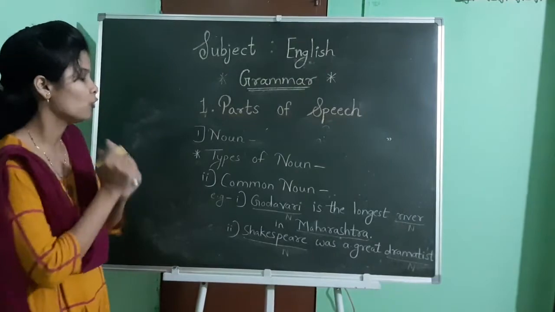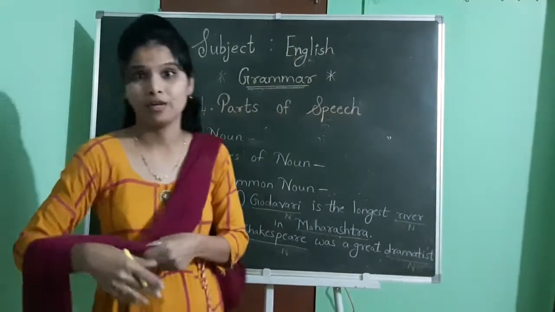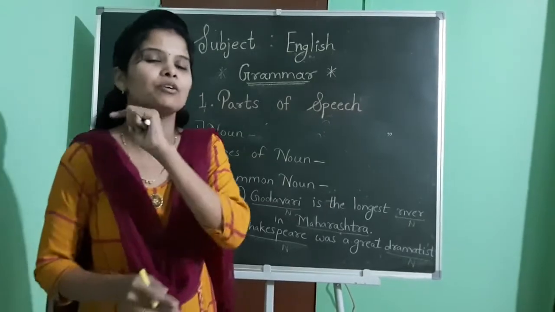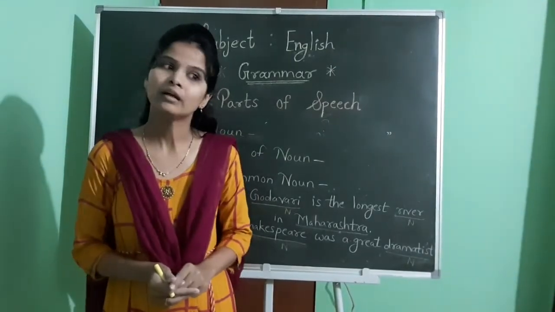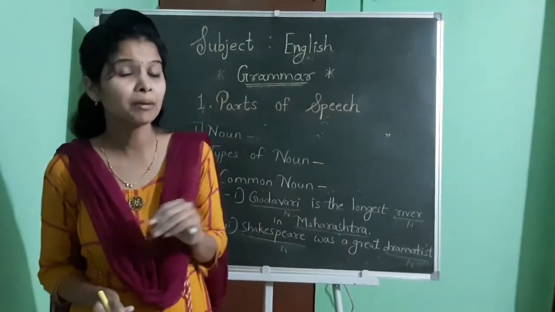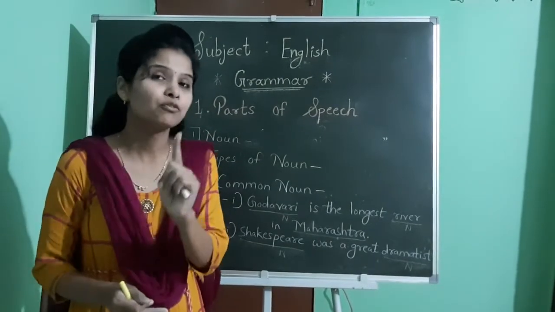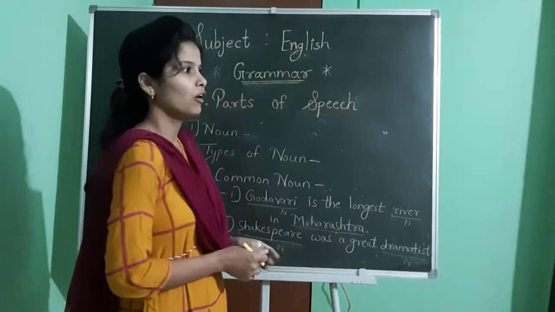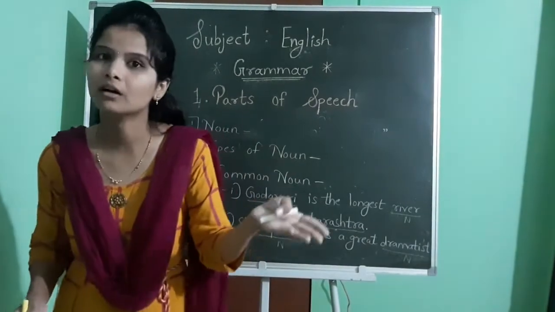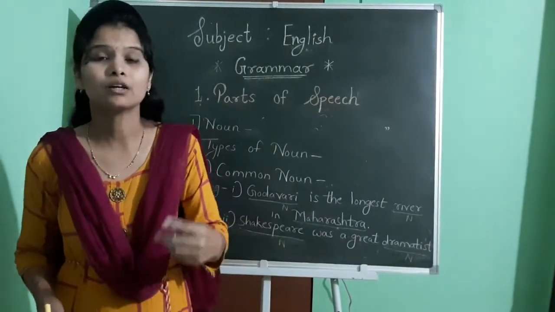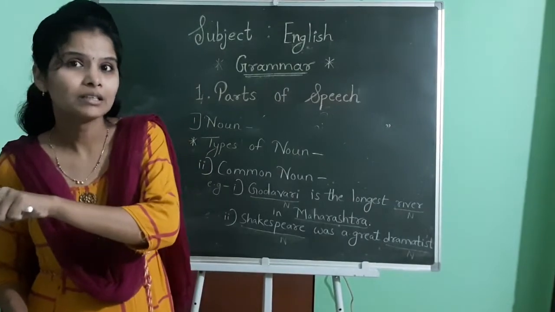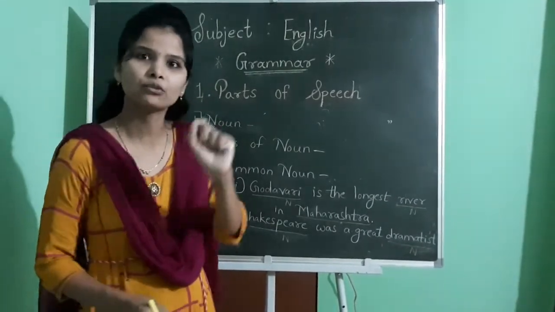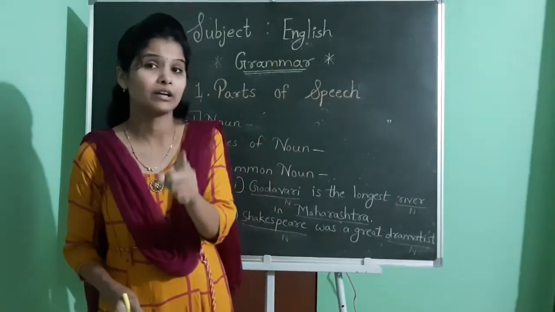So what you have to remember here is that whenever you confront any commonly used name, that word is called a common noun. And like proper nouns, you have to remember that before common nouns you can use an article. For example, I met a girl. That girl was a doctor. See, I met a girl. Here before the word girl I have used the article a.